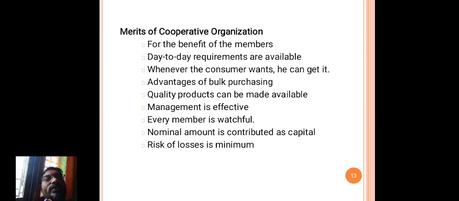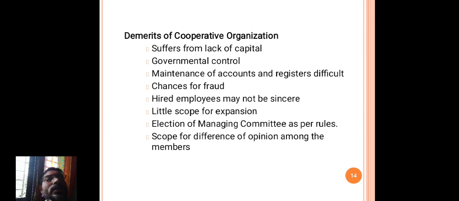Every member is watchful. Only a nominal amount is contributed as capital, no maximum amount, not more and more; only the nominal amount required for bulk purchasing is contributed as capital. And the risk of loss is minimum. These are the merits of cooperative organization.